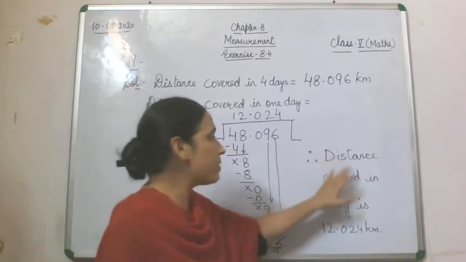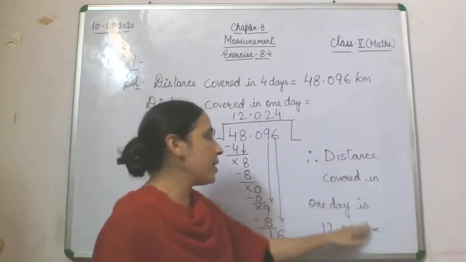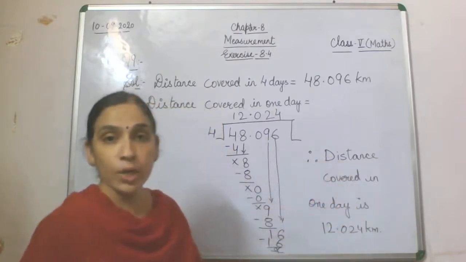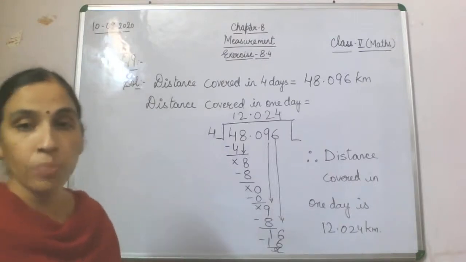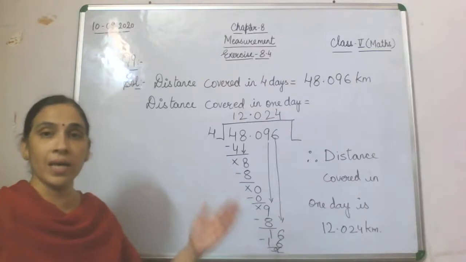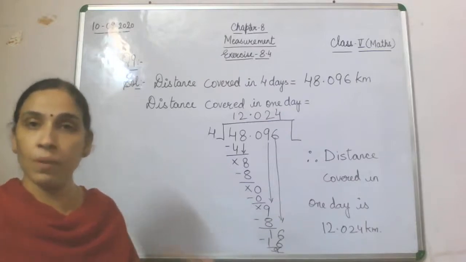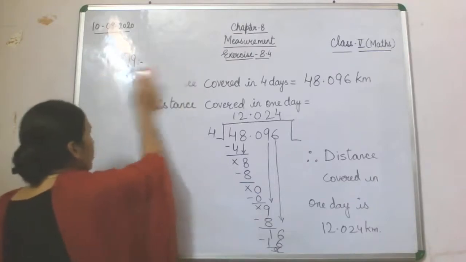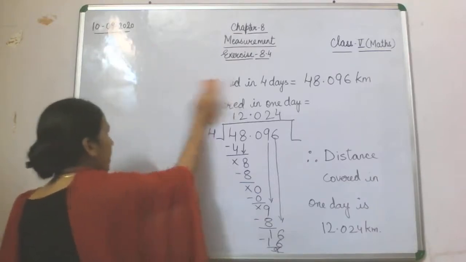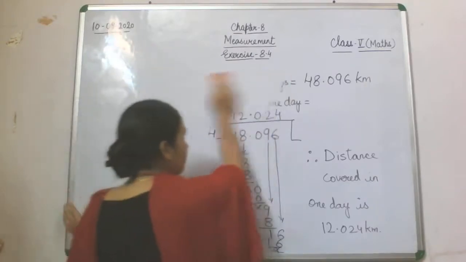Therefore distance covered in 1 day is 12.024 kilometer. So I hope this question, which is having 2 parts, will be clear to everyone. That is your question number 9. So now we'll start with our question number 10.